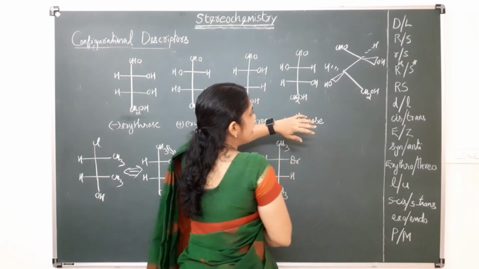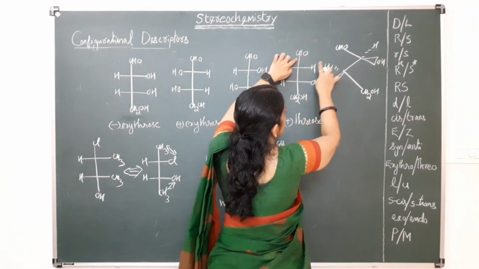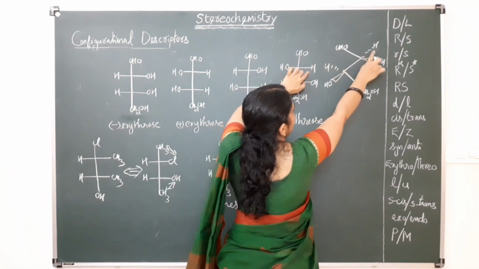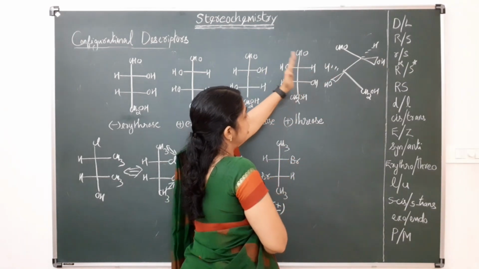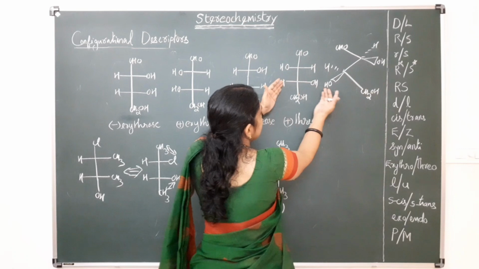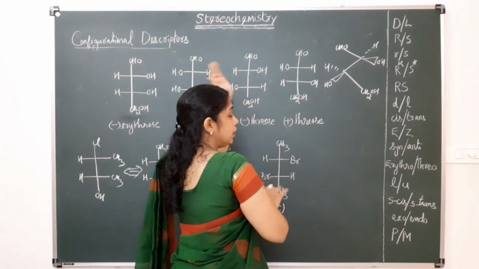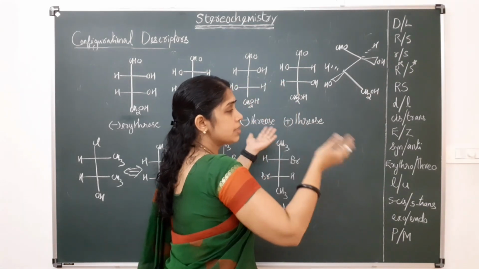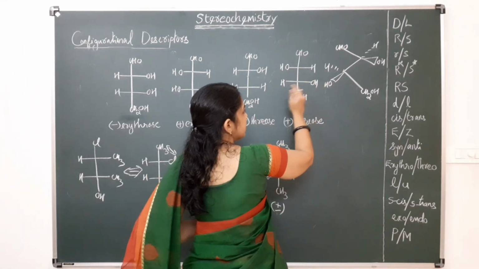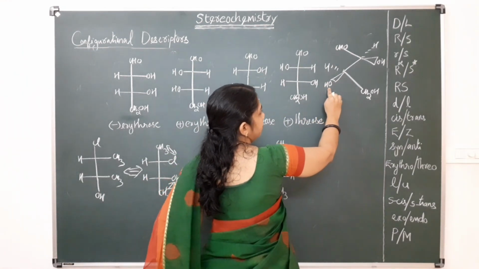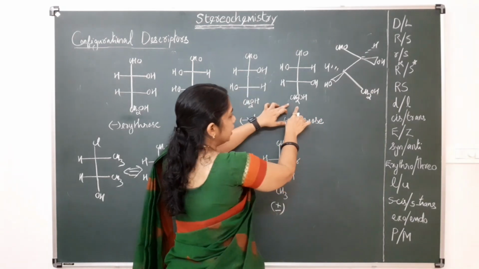Okay, this is the way we write the zigzag manner. This is OH, CHO, here hydrogen already here, when it comes like closing of a book, OH comes above, and here from this side we have to reverse the order. Okay, so hydrogen, OH in this way, it comes in this way, so OH comes above. And now actually this is a threo configuration.